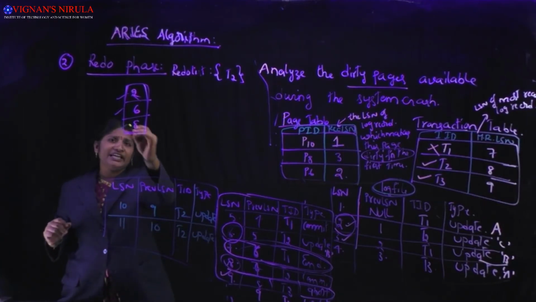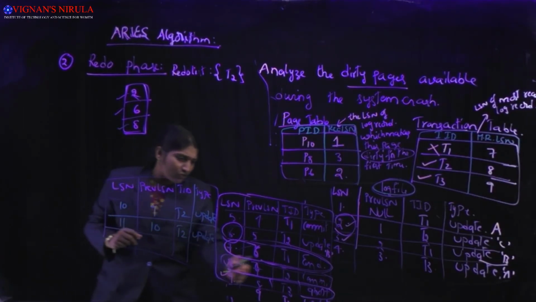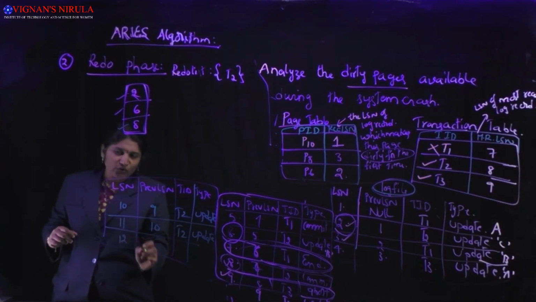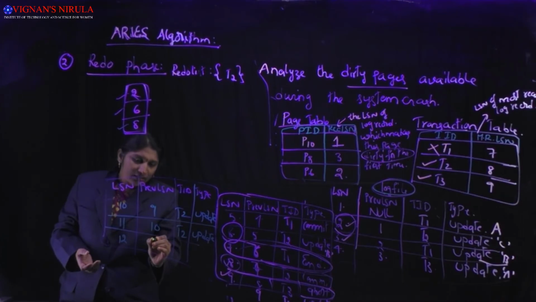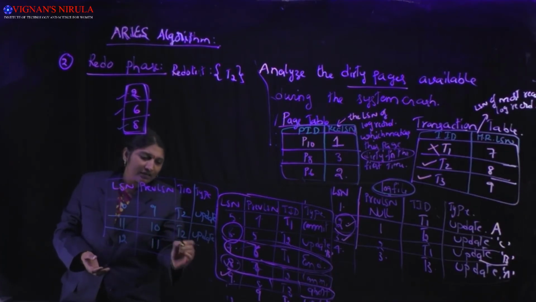The last one is 8. What is the 8th log record? It is commit. For that action also I should write another log record, that is 12. The previous one is 11, the transaction is T2, and the type is commit.